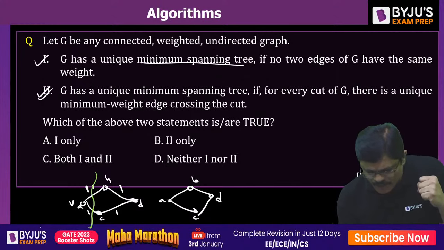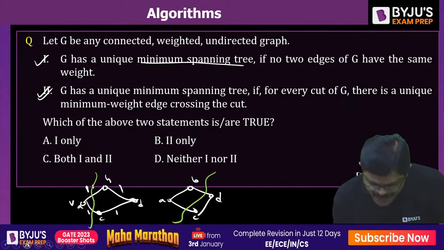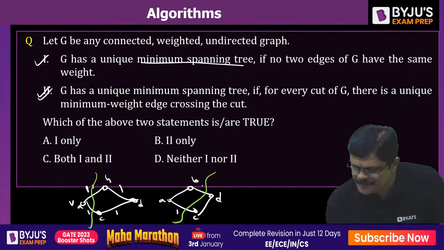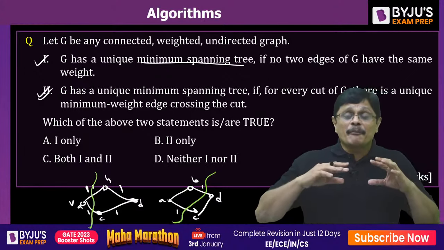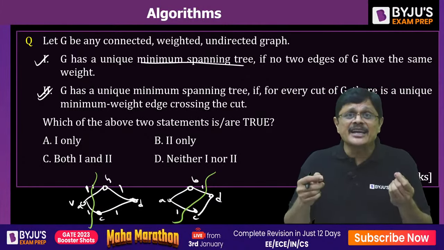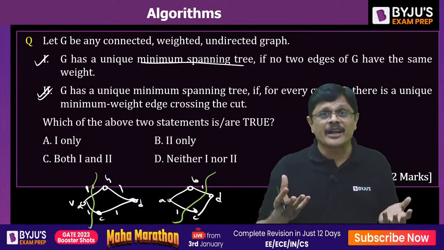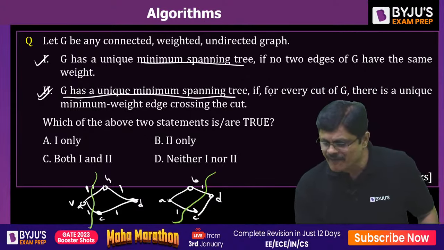So in Prim's algorithm, what do we do? We create a cut here. Again, here also we have minimal cost weights. Now which one do you select? If there are many small weight edges, when there is a tie, you have to break the ties arbitrarily. But here in this question, what it says is: G has a unique minimal spanning tree,